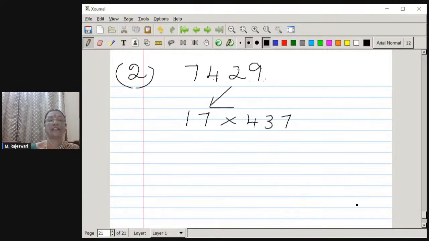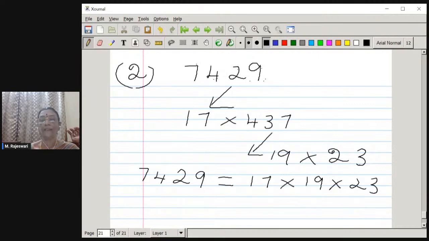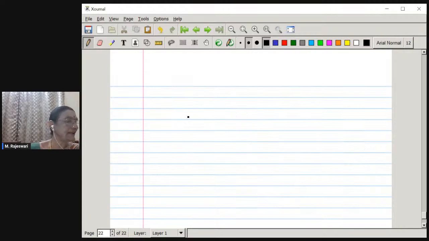And for 437, what are the factors? Again 2, 3, 4, 5, all these numbers we can try one after the other. And finally 19 is a factor for this number, and it multiplies 23 times. Therefore 7429 is a number which can be written as a product of prime numbers as 17 into 19 into 23. Look at these numbers. All the three are prime factors, and this is the correct answer. Many of you have written it. Then let us move on to the third question.